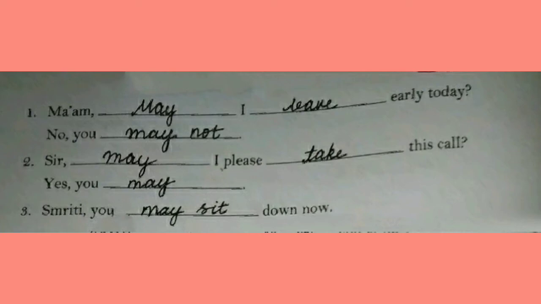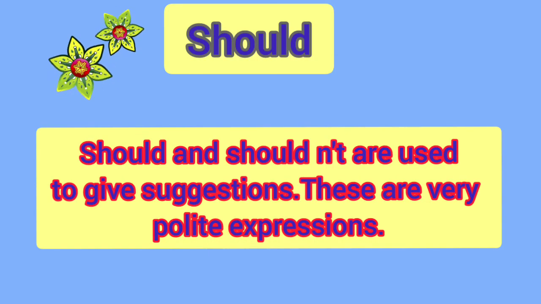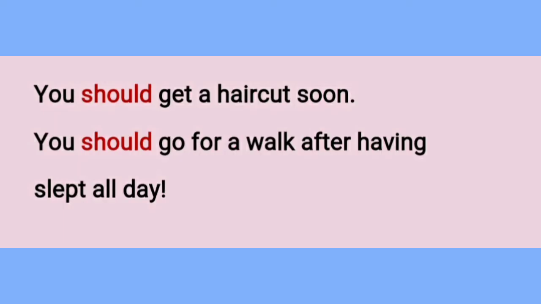Let's see the next modal verb, should. Should and shouldn't are used to give suggestions. These are very polite expressions. So we also use should to give advice, opinion, suggestion, and also a moral duty. For example, you should get a haircut soon. So it's a suggestion. You should go for a walk after having slept all day.